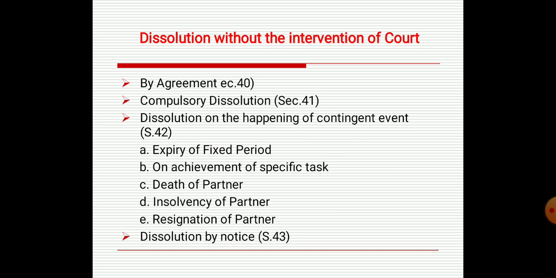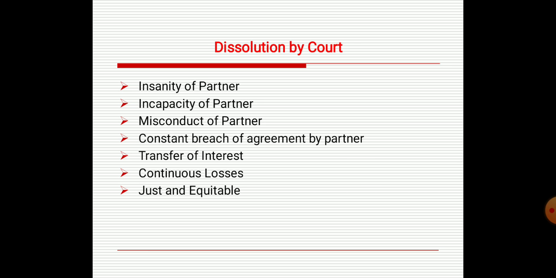Now, in continuation, the second type of partnership dissolution is dissolution by court. Under section 44, the court may dissolve the firm on the following grounds if a suit is filed by a partner. First is insanity of a partner.